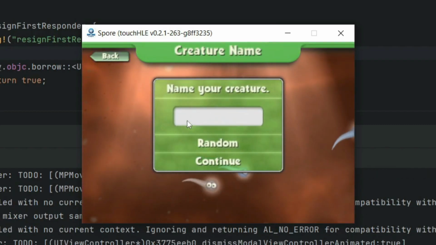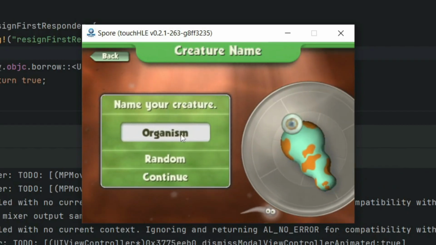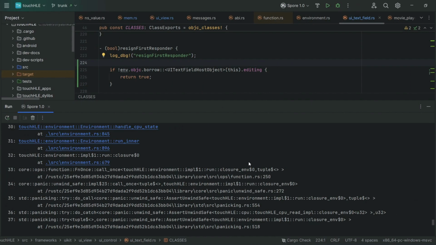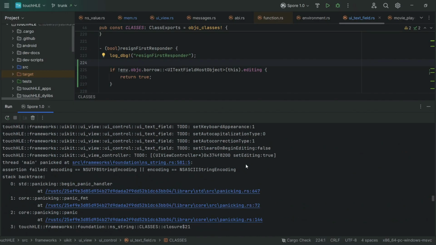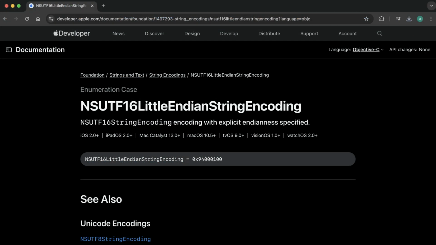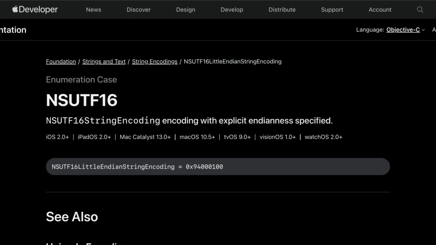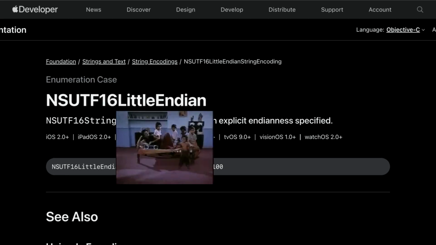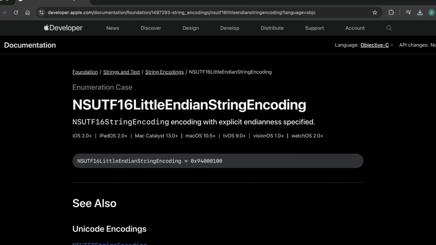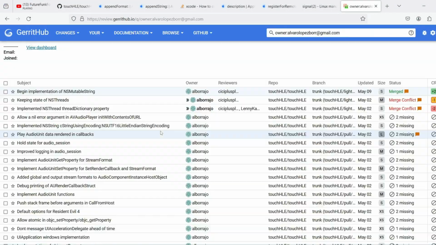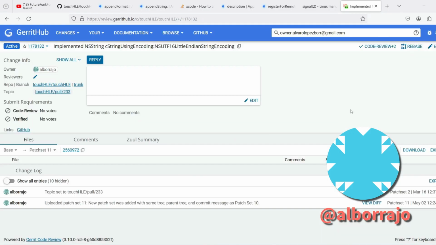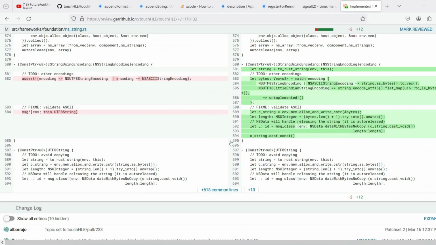The very first issue relates to entering the name of the creature, crashing the app on an assertion about unsupported C-string encoding. The name of the desired encoding is NSUTF16LittleEndianStringEncoding. Whew. One of the TouchIChili contributors, Alboraja, already submitted a patch set implementing that, and it's a perfect opportunity to test it out.